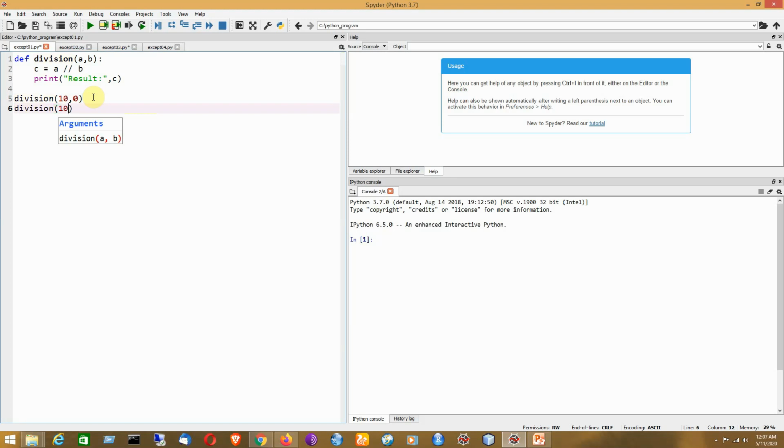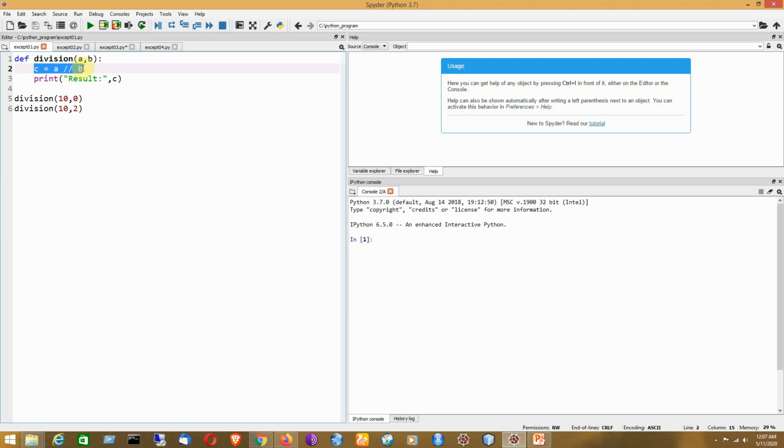So now I will be writing another function call that is basically indicating a legal code. But since an exception occurs because of the earlier function call, whenever the value of 10 will be passed to A and the value of B will be 0, it will be basically indicating 10 by 0, that is division by 0.